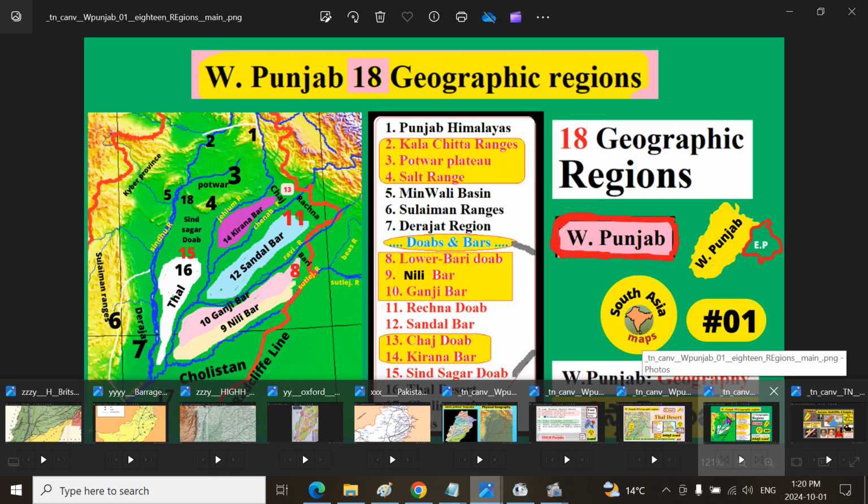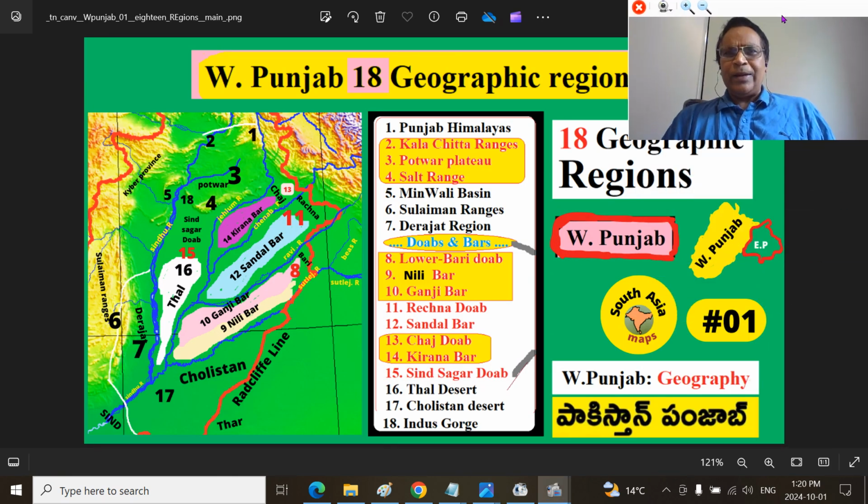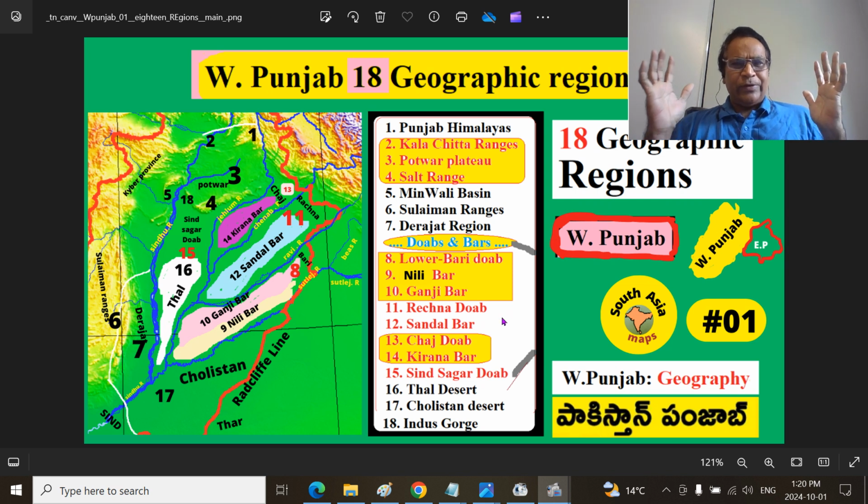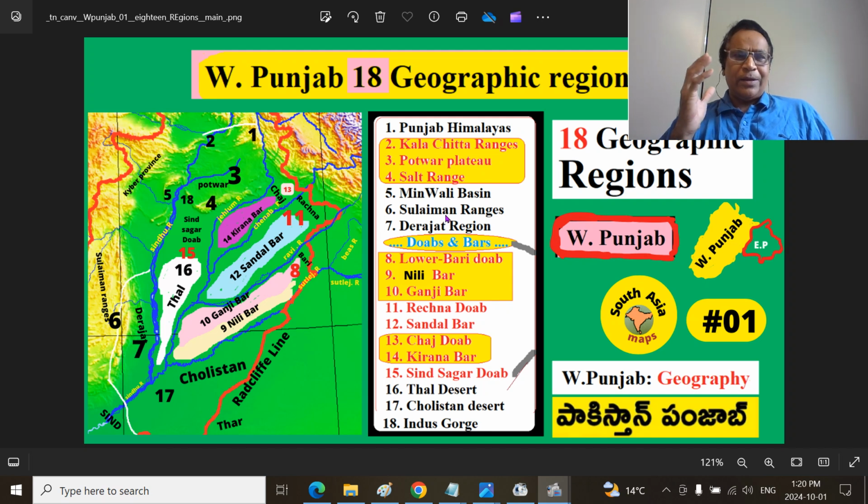In the beginning, in part one, I broadly covered the 18 geographical regions, physiographic zones, and you should consult that to get a broader overview understanding. We are talking about a particular sub-region, 16 here, that is the Thal region. We covered the entire Sindh Sagar Doab before, that is 15. I also covered the Salt Range, number 4 here. The Mianwali Basin, number 18, and the Indus Gaj I will cover next, and the Potwar region and Punjab Siwaliks and Kala Chitta ranges elsewhere.